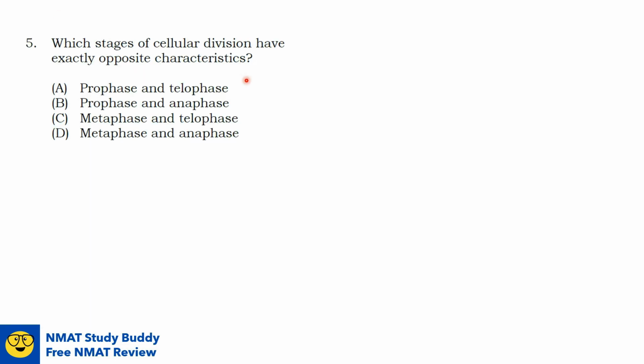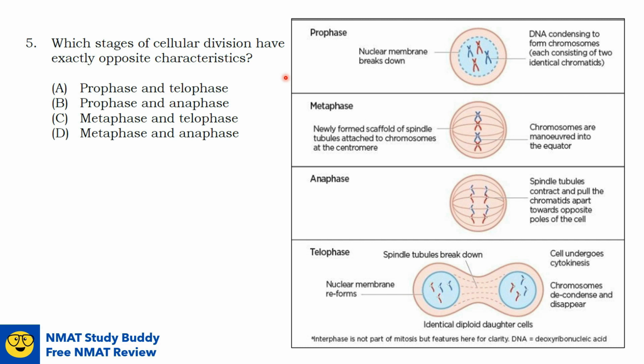For question number 5, which stages of cellular division have exactly opposite characteristics? To answer this, let us review the stages of mitosis or cellular division. In the first event, prophase, the nuclear membrane breaks down and the DNA condenses to form chromosomes. In the second event, the newly formed scaffold of spindle tubules attach to chromosomes at the centromere, and the chromosomes are maneuvered into the equator, or what we call the metaphase plate.